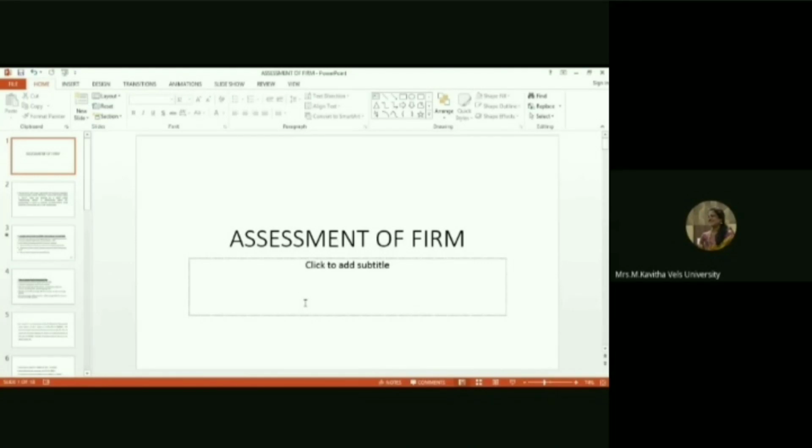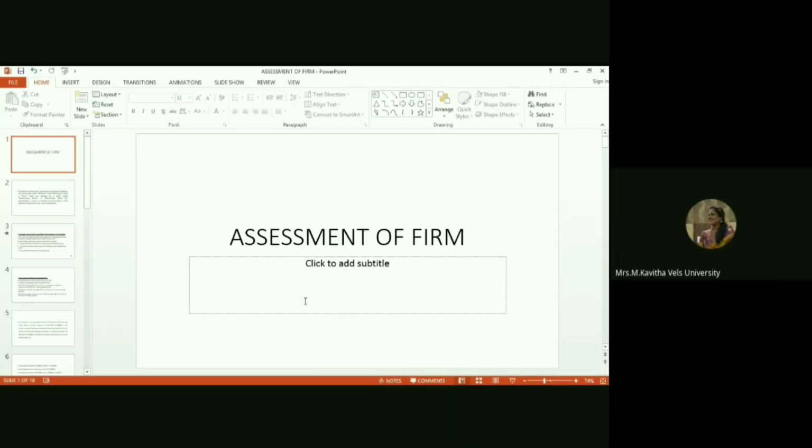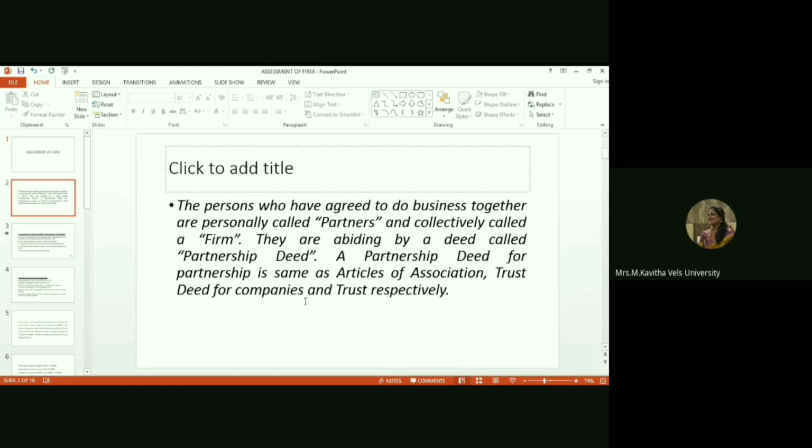Welcome to you all. Today we are going to discuss assessment of a firm. The persons who have agreed to do business together are personally called partners and collectively called a firm. They are abiding by a deed called partnership deed. A partnership deed is the same as articles of association and trust deed for companies and trusts respectively.